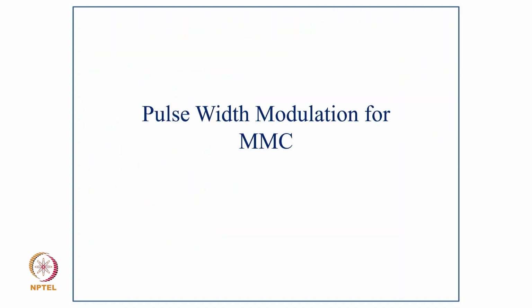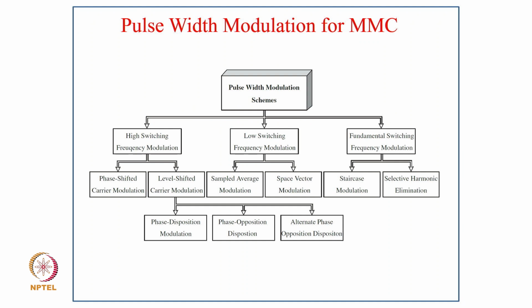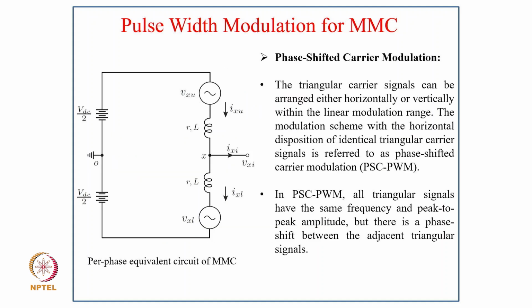And now coming to pulse width modulation for MMC. There are many pulse width modulation schemes with high switching frequency: phase shifted carrier modulation, then level shifted. Level shifted is further divided into phase disposition, phase opposition disposition, and alternate phase opposition disposition. Similarly, for low switching frequency, there are nearest level modulation, sample average modulation, and space vector modulation, and for fundamental switching frequency, there are hysteresis modulation and selective harmonic modulation.